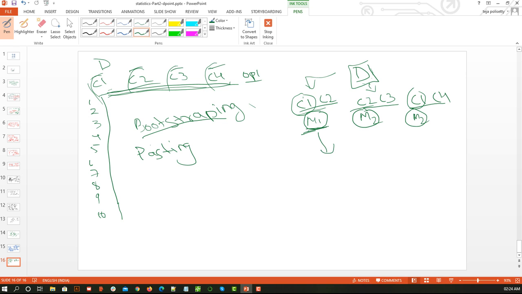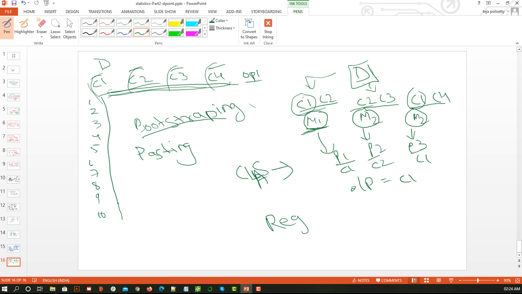Now this will predict 1, this will predict 2, this will predict 3. If this is a classification algorithm, and it says class 1, class 2, class 1, then our output will be class 1. Suppose it's a regression, then in that case I will take p1 plus p2 plus p3 divided by 3, that is the mean basically. So that's how bootstrapping works.